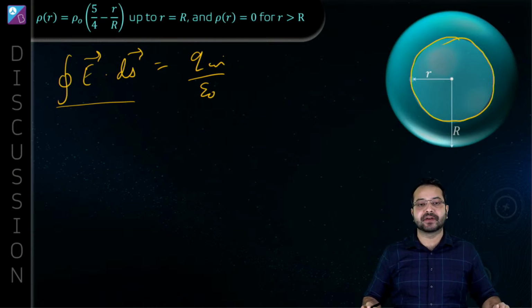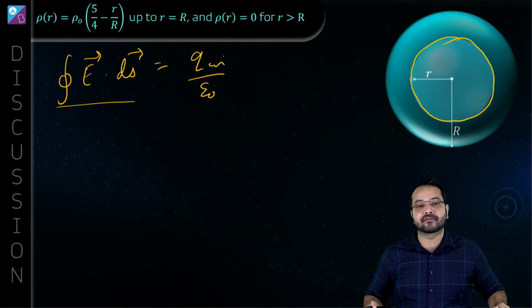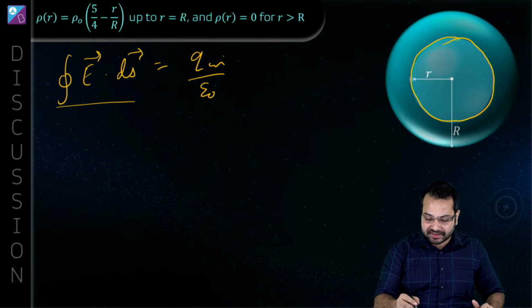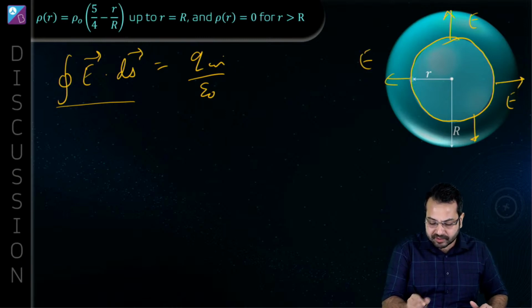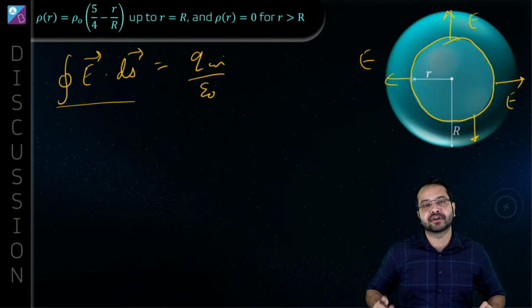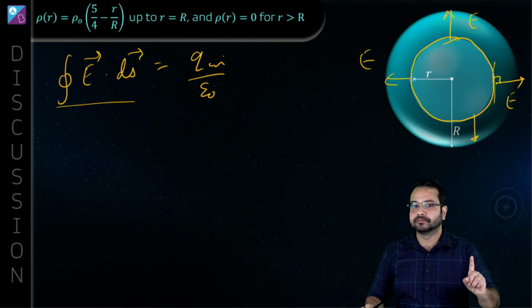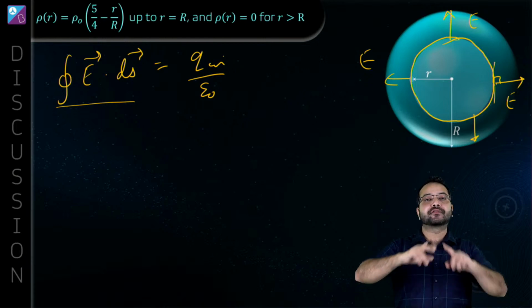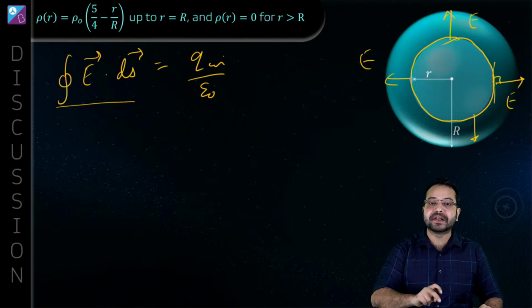We are going to choose a spherical Gaussian surface like this because we have to calculate the electric field at a distance r from the center. Now what is the argument? Because the situation is symmetrical, the electric field at all the points on this sphere will have the same magnitude, and they are going to be perpendicular to the surface. Do you agree? What are the two things we are saying here? First, the magnitude of the electric field at all these points is the same, and second, the electric field is perpendicular to the surface.